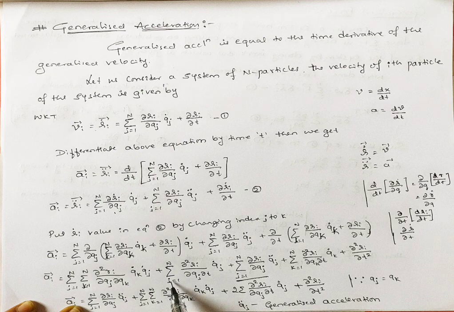Here j is there in one term and k in the other, but I have taken qj equal to qk, and that's why I have written it as 2 times the summation. Plus the last term as it is, dou square ri divided by dou t square. Here in this relation qj double dot is the generalized acceleration. This is the expression for generalized acceleration.